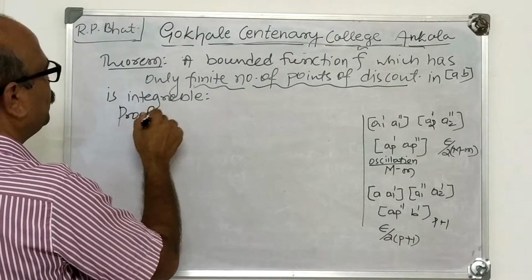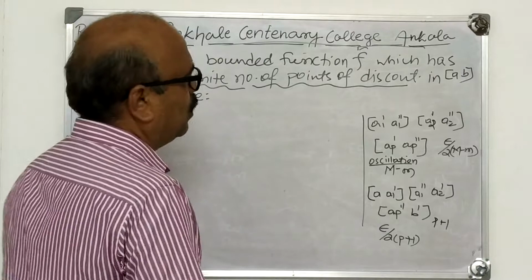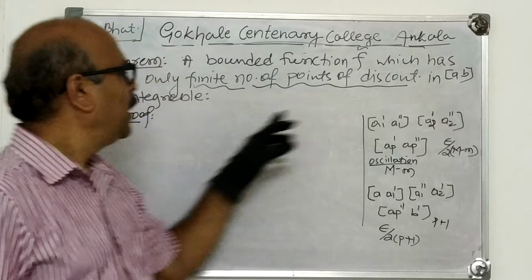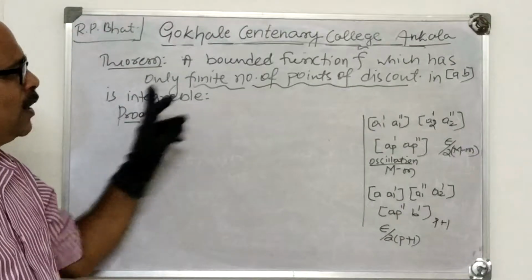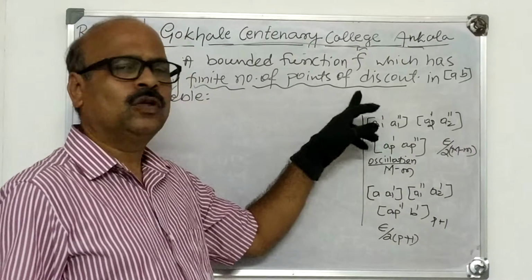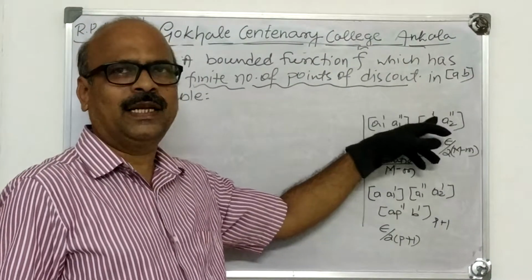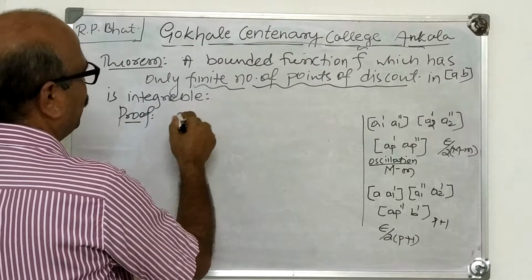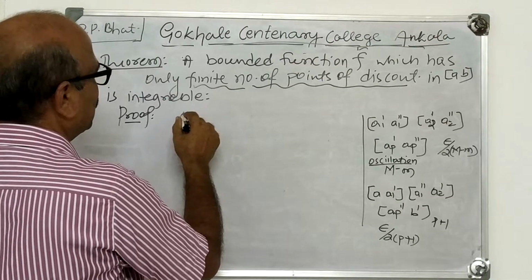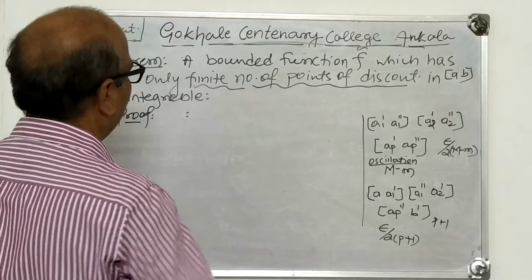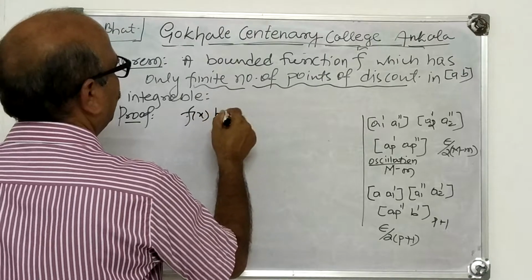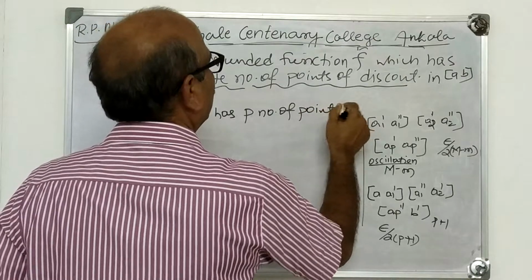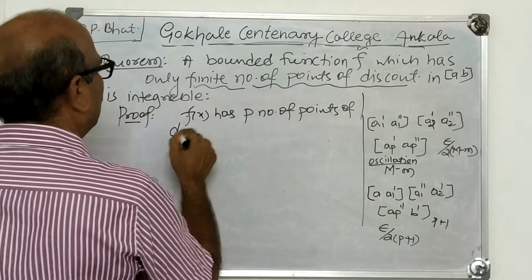Now to prove this, what do you have to prove? If the function has only a finite number of discontinuities, then the oscillatory sum of f in that interval [a, b] is also less than epsilon. If the oscillatory sum is less than epsilon, you know that the function is integrable. For that, suppose f(x) has a finite number of points of discontinuities. Suppose f(x) has p number of points of discontinuities.